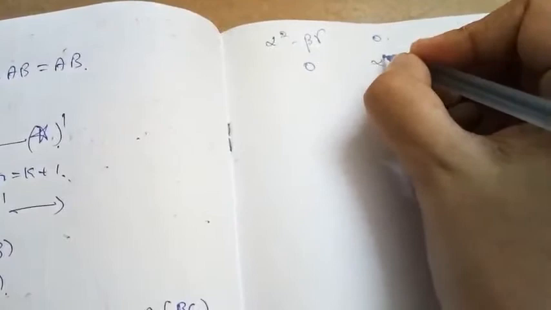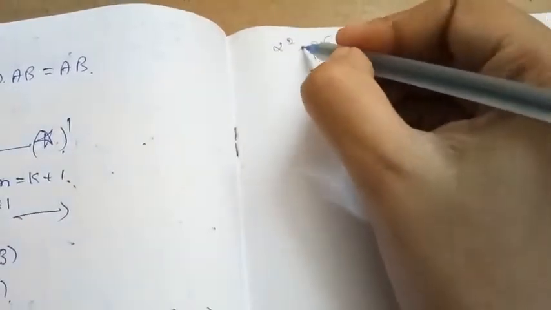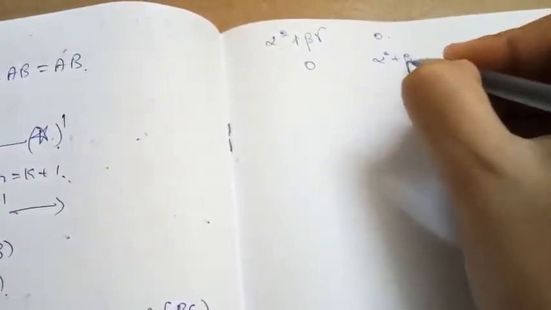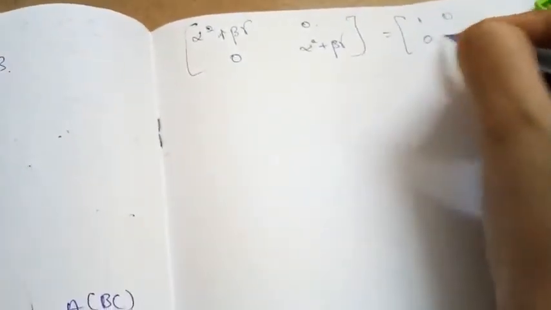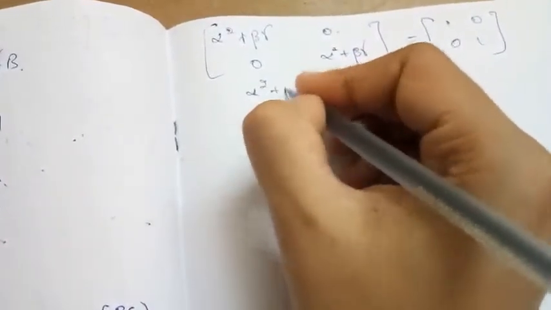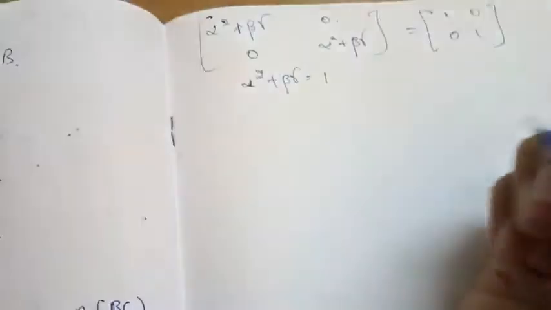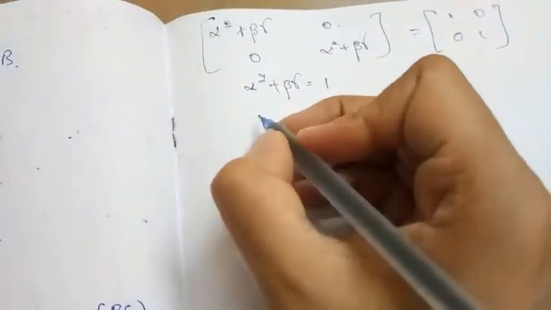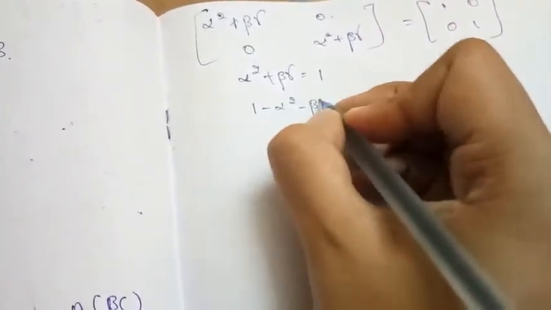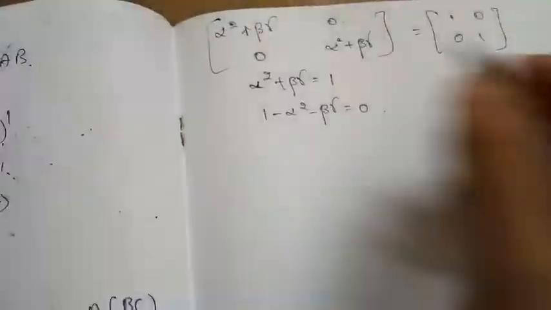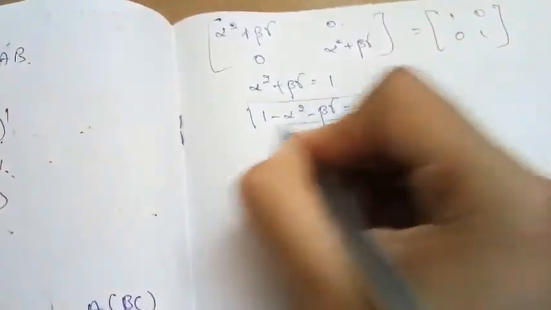Here also alpha square plus beta gamma. This is also equal to the matrix 1 0, 0 1. So it is clear that alpha square plus beta gamma is equal to 1. So that is nothing but 1 minus alpha square minus beta gamma is equal to 0. So that is satisfying this condition.